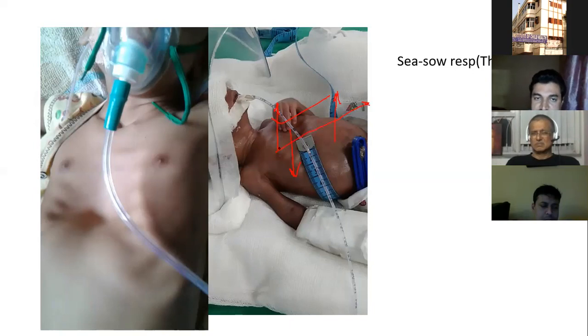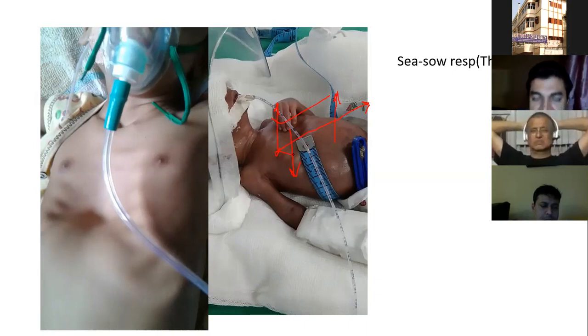Let me repeat once. When the baby breathes in, the chest wall should come out. But the paradox is, due to poor mineralization, poor muscle strength, and prematurity, the anterior chest wall is flail, and when the baby breathes in, it should come out, but paradoxically it goes in. So the chest wall goes in this direction and the abdominal wall goes up this direction. So this is called seesaw respiration or paradoxical respiration. This is called thoracic paradox.